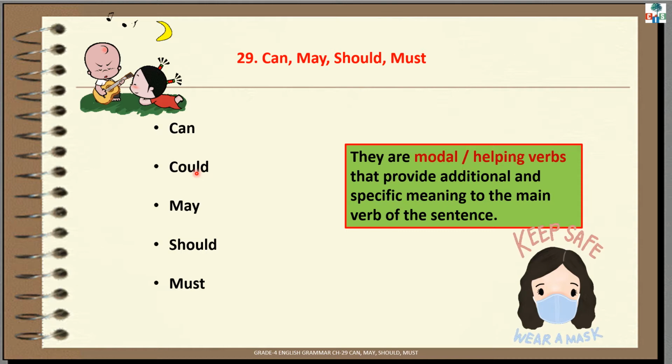With these modals or helping verbs, we always use the base form of the verb. For example, can give, could give, may give, should visit, must wear. So, like this, with these modals or helping verbs, we always use the base form of the verb. Now let's see how these modals or helping verbs function.